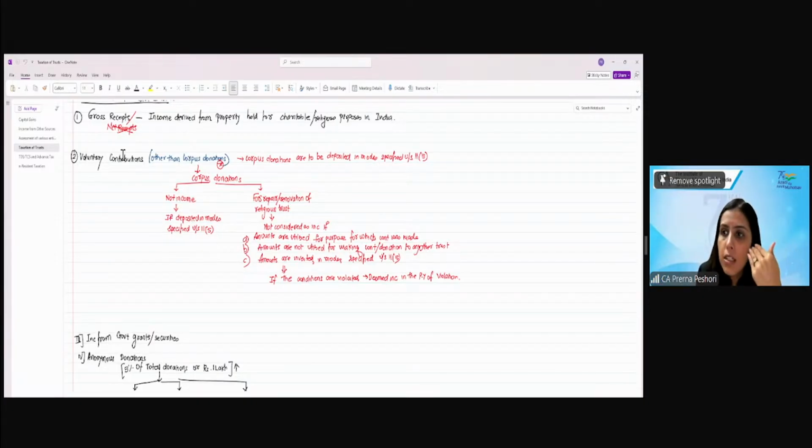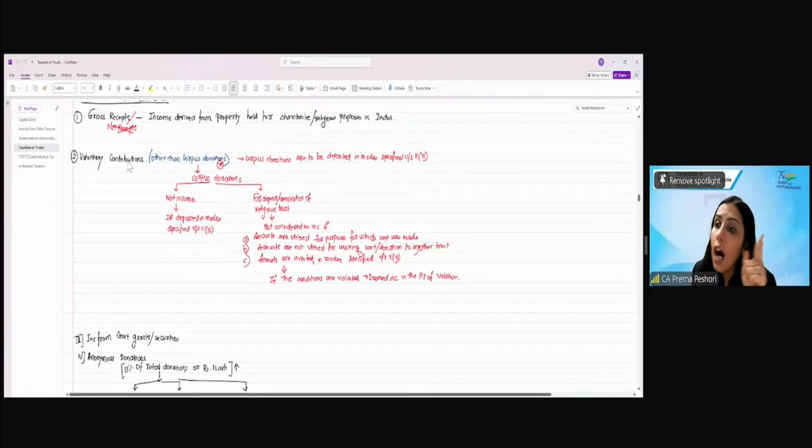They will not be considered as income if the amounts are utilized for the purpose for which the contribution was made, are not utilized for making a contribution or donation to any other trust, or are invested in the mode specified in 11(5). If these conditions are violated, then it will be deemed income in the previous year of violation.